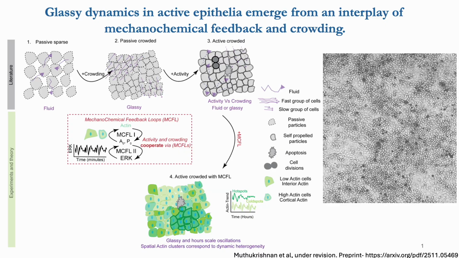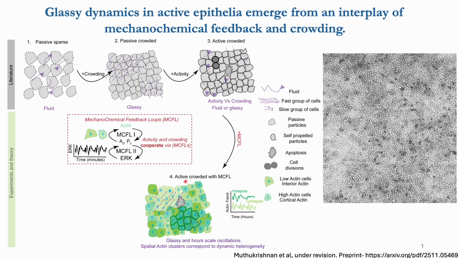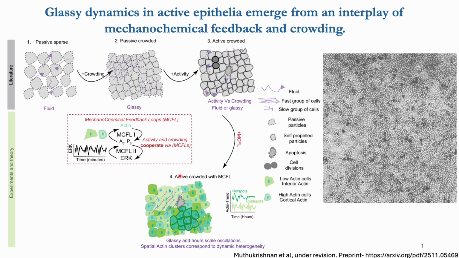This is because the fast group of cells here have more actin in the form of stress fibers, whereas the slow group of cells have more cortical actin architecture. This shows that there is a crosstalk between cell mechanics and biochemical signaling.